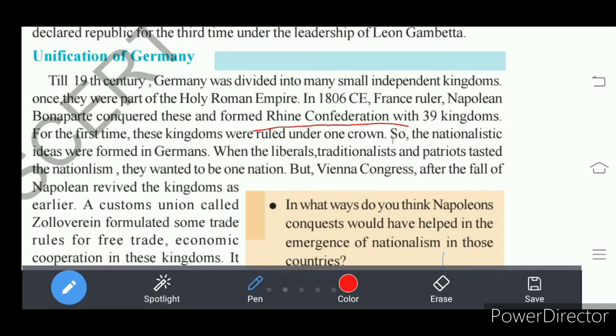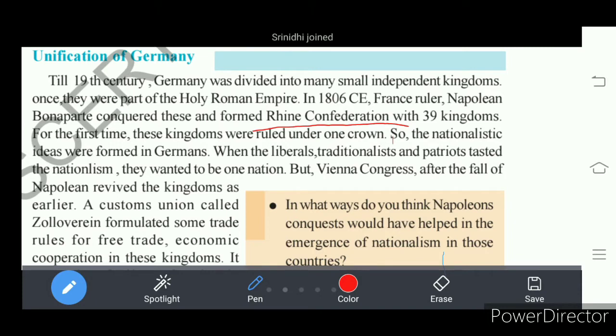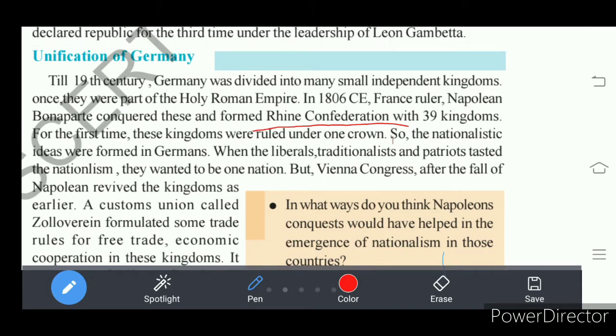In Europe, there is an important river, the Rhine River. So nearby the Rhine River, these 39 kingdoms were there. So all these were clubbed, that means merged, with Napoleon's success on these kingdoms, and created a confederation.